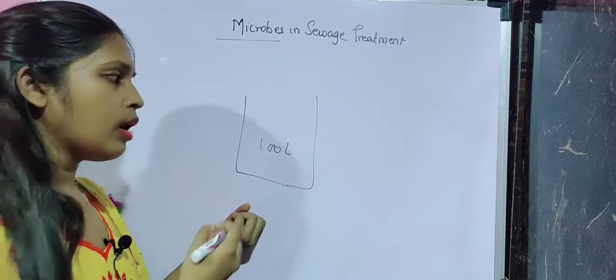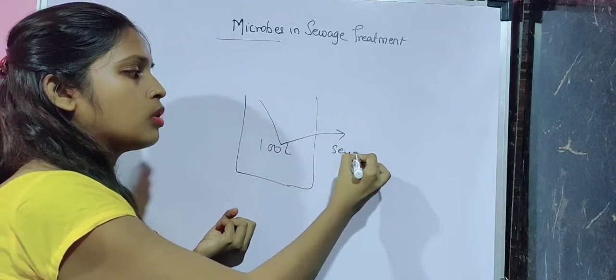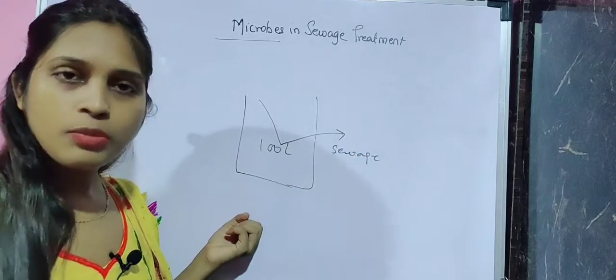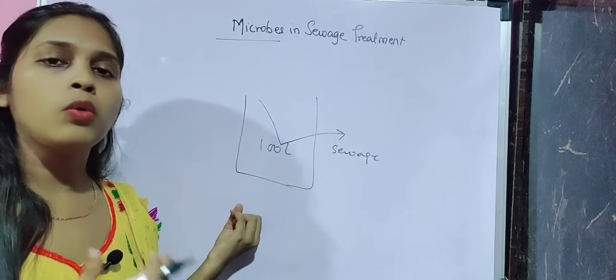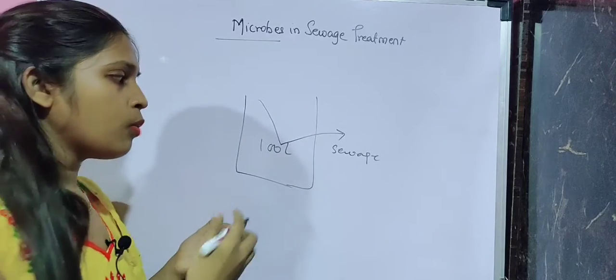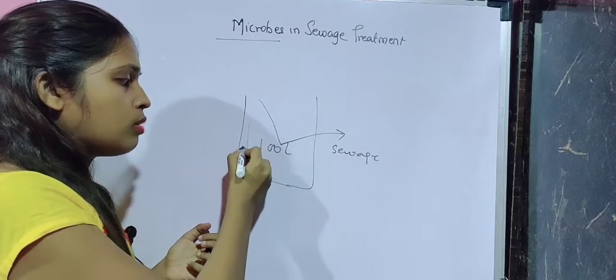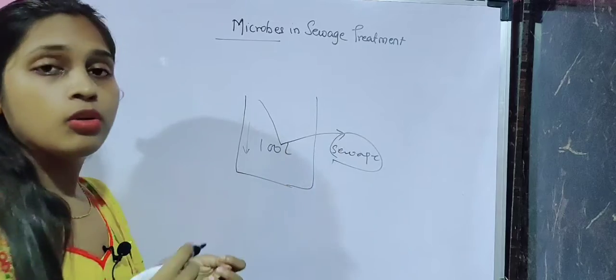Whatever is the utilized water will be given out to the drainage or the sewage pipeline, including the water used for washing clothes or washing the utensils. Now what is happening is that the used water is increasing and the sewage line is getting full.